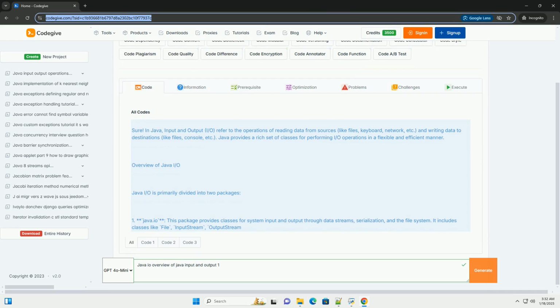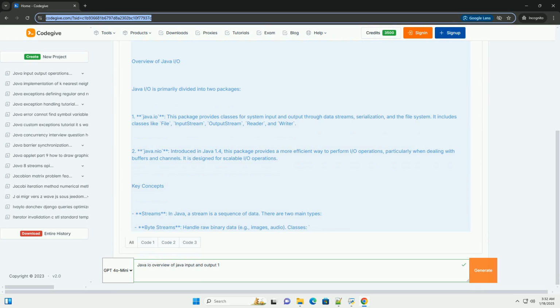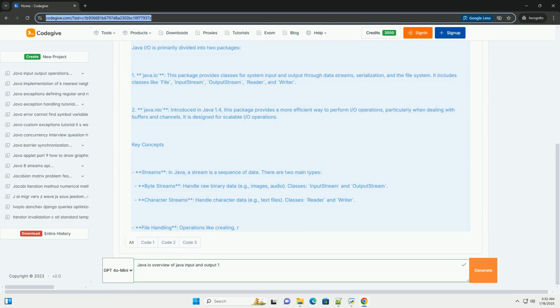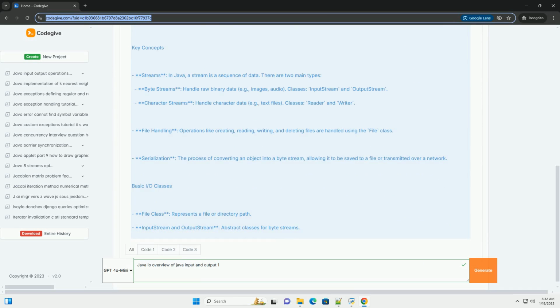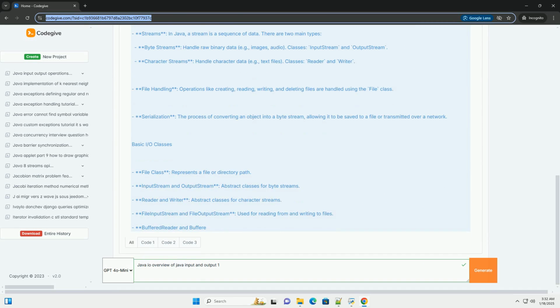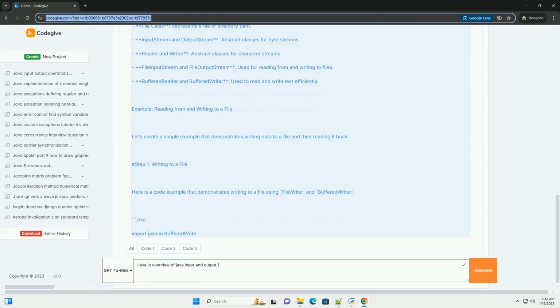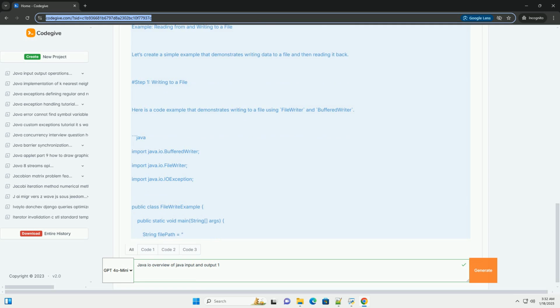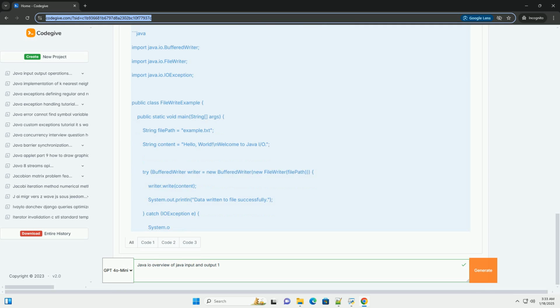Sure. In Java, input and output, I/O, refer to the operations of reading data from sources, like files, keyboard, network, etc., and writing data to destinations, like files, console, etc. Java provides a rich set of classes for performing I/O operations in a flexible and efficient manner.